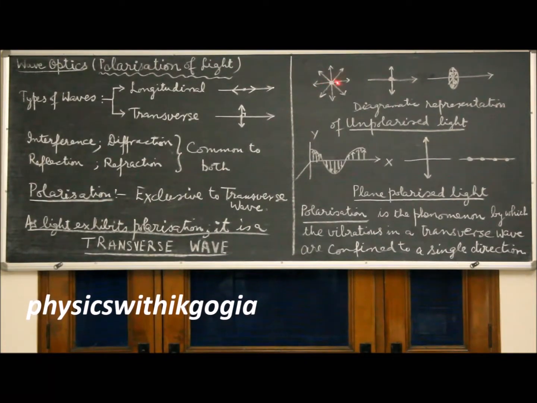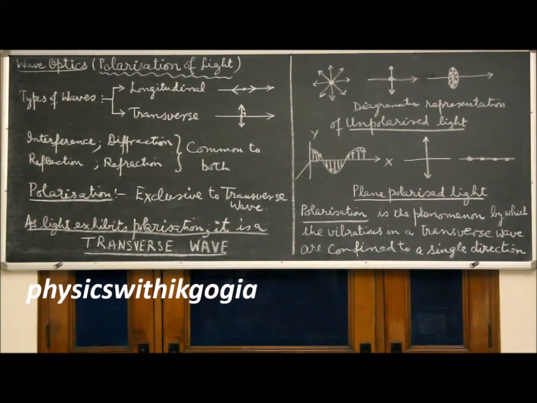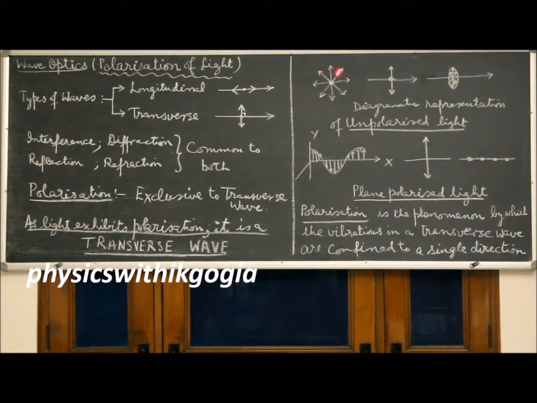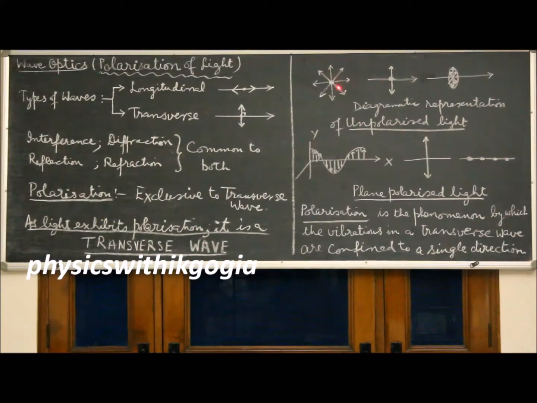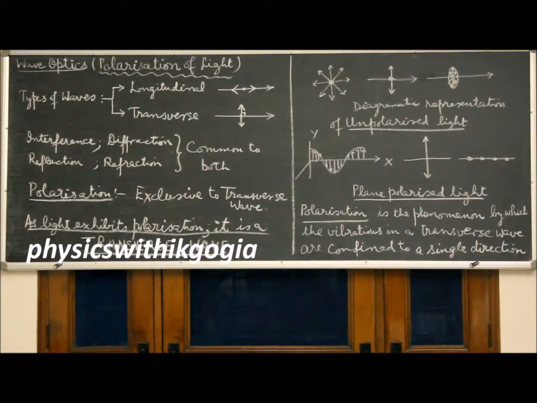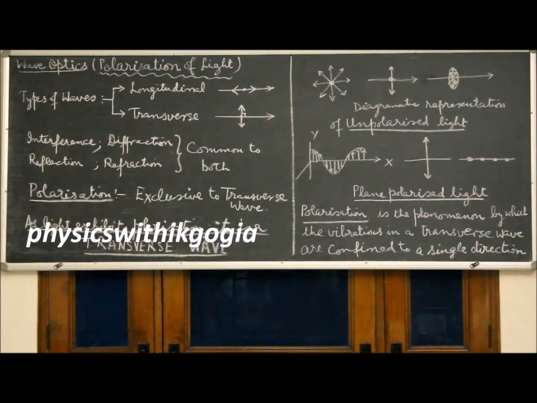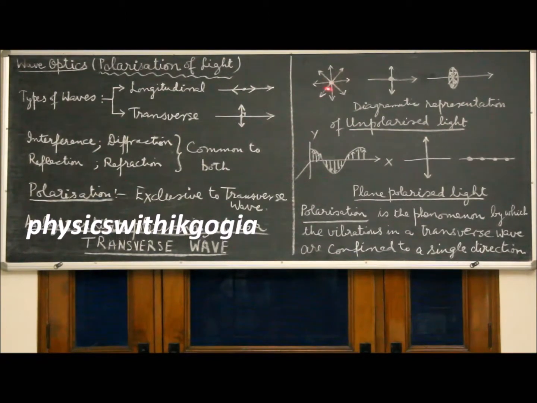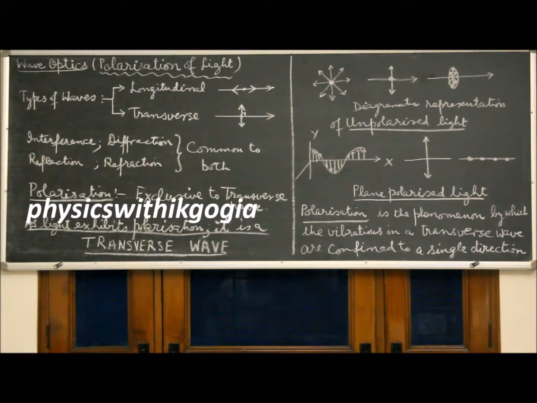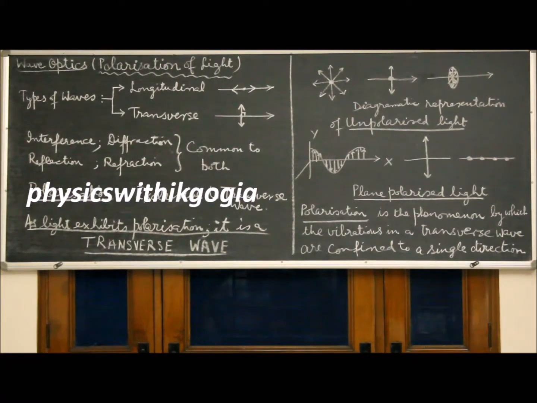Here, in this first part, the central dot indicates that we have a transverse wave coming out of the plane of the board, and therefore the plane of the board is perpendicular to the direction of propagation of the wave, and all these directions are probable directions of vibration perpendicular to the direction of propagation.